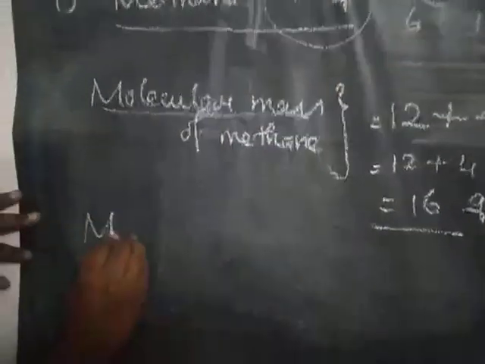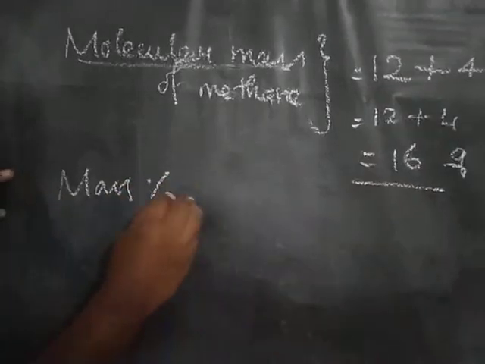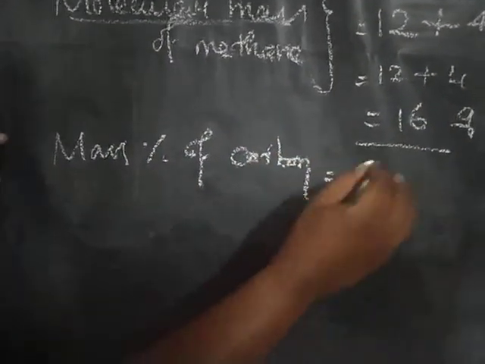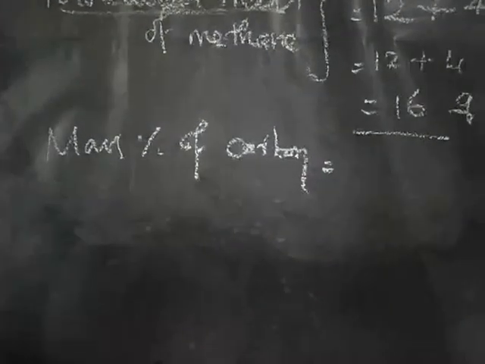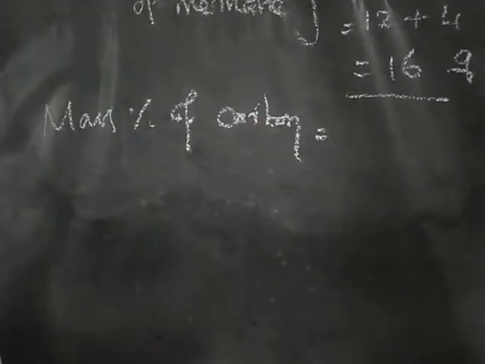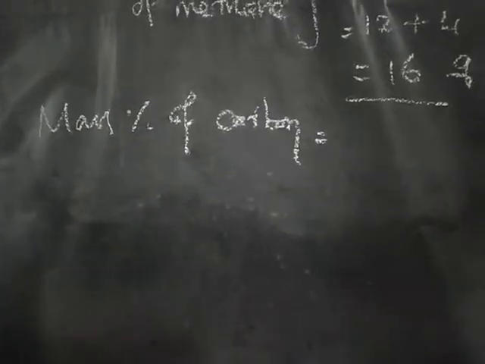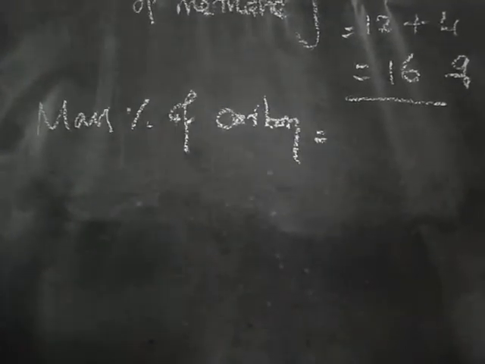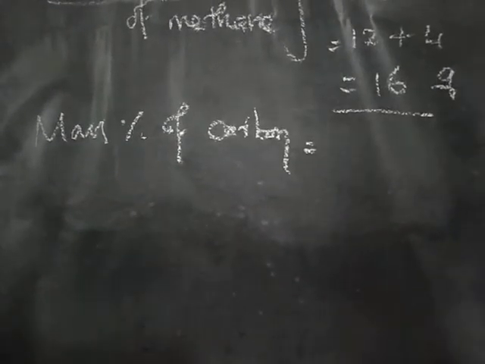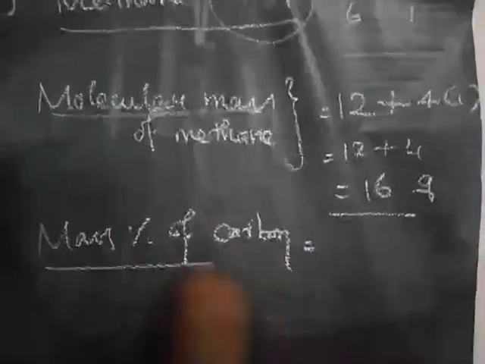So mass percentage of carbon. What is the formula? Already we know: mass percentage of an element is equal to the mass of that element in the compound divided by the molecular mass of the compound into 100. I forgot to write the into 100 in that formula before. Percentage means automatically we should write 100.